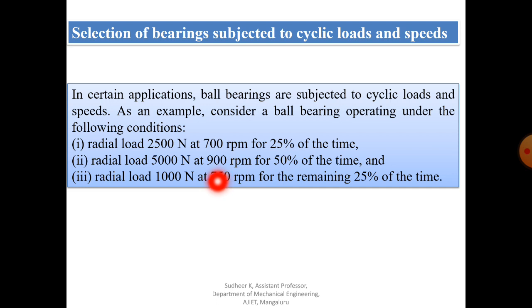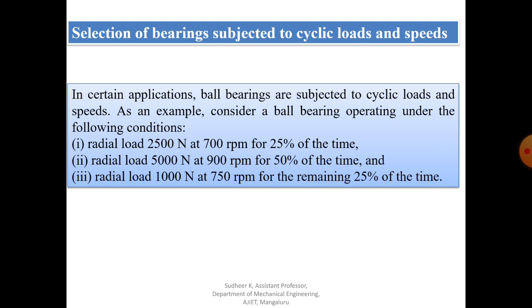is subjected to 5000 Newton at 900 rpm. Similarly, for the remaining 25% of the time, it is subjected to 1000 Newton at 750 rpm. So there is a three-load variation, from 2000 to 5000 and again to 1000.